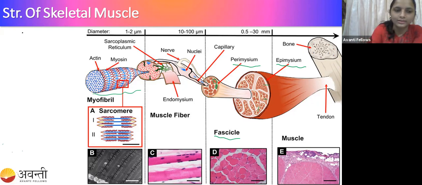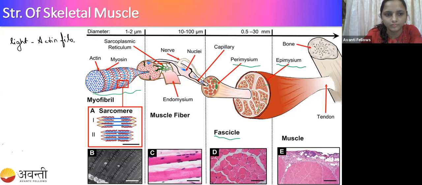The light band is actin filament, and the dark band consists of myosin filament.